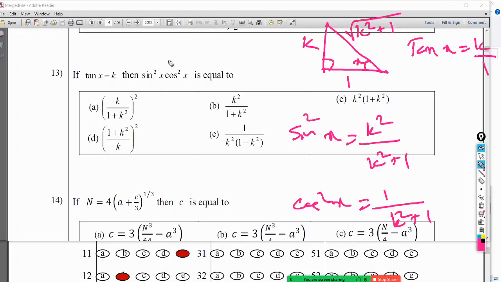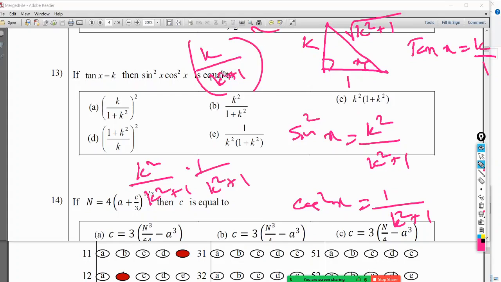So what I need is sine squared x into cos squared x, that is k squared divided by k squared plus 1 into 1 over k squared plus 1. That is k squared divided by k squared plus 1, its square. Or we can write it as k divided by k squared plus 1, its full square. So is this our answer?